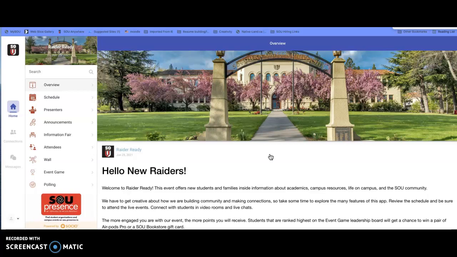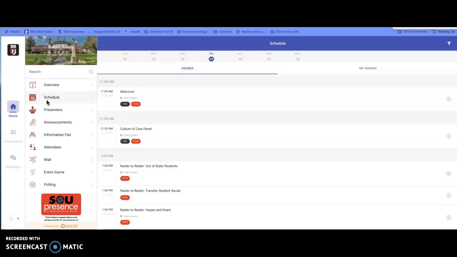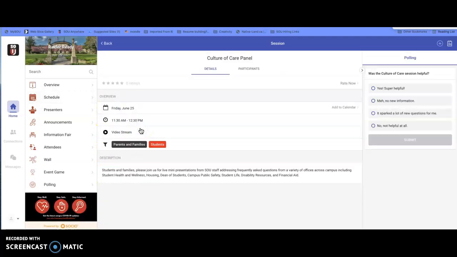This is where all the live sessions will take place on your Rater Ready date. You probably signed up for either June 25th, July 16th, July 30th, or August 20th. Whatever your event is, there'll be a schedule for that day. This gives an overview of the event, and you can go over your schedule here and take a look at all the times. When you click on something, you can learn more about what it is.